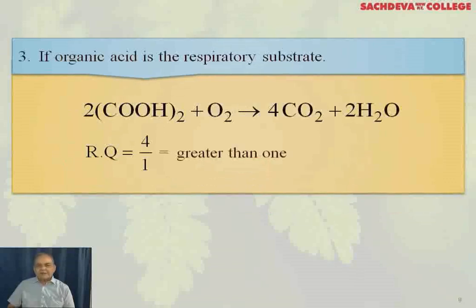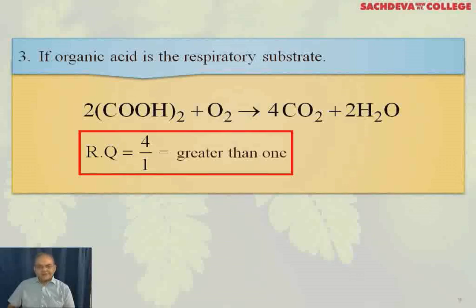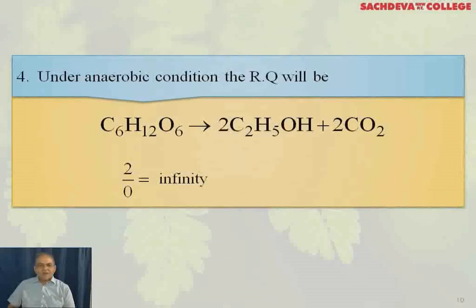In case of organic acid, the RQ will be greater than 1 because organic acids are a good source of oxygen. So less oxygen is consumed and more carbon dioxide is evolved, and RQ is greater than 1. Under anaerobic condition, the RQ will be infinity because no oxygen is taken in, but carbon dioxide is evolved.